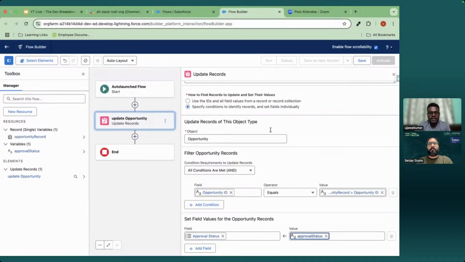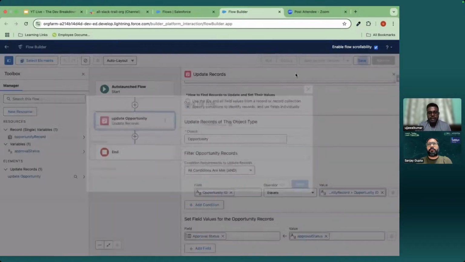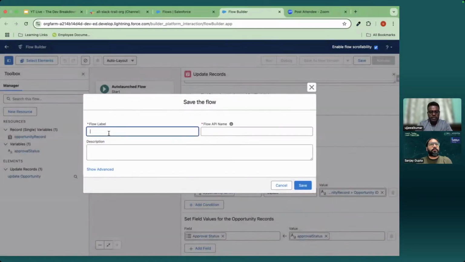I think it is clear till now. What I did is I created two variables. One is called approval status, which will be available as an input, and one is called opportunity record, which will also be available as an input. The opportunity record will hold the opportunity record which is triggering, and approval status is whatever approval status this auto launched flow gets. And I added an update element to update the approval status of this particular record. So this will work. Let me save it. Let me save it as a demo.